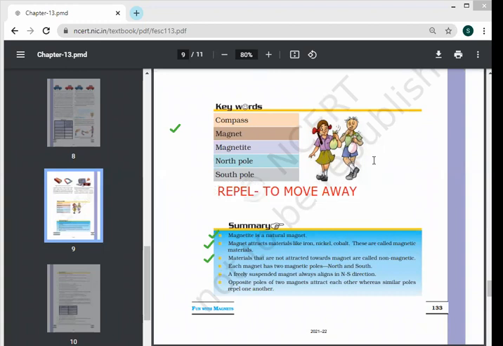Add these words because already very less words are there. You add 3 words more. One you have read, added repel. Other is magnetic material and non-magnetic material. You can add these more words. So I want each one of you to write down the meaning of these key terms or misunderstood words in the notebook.